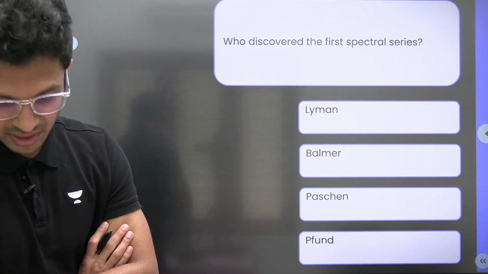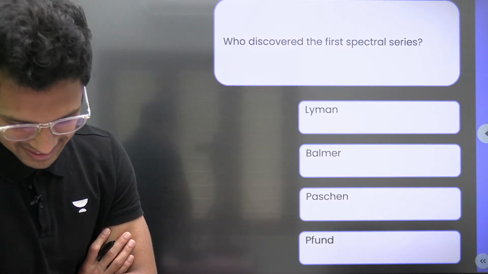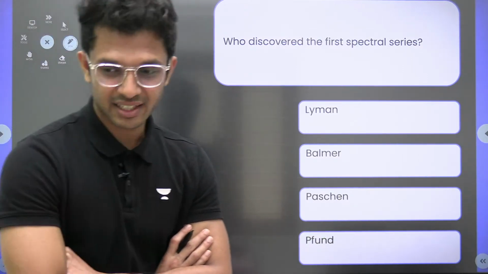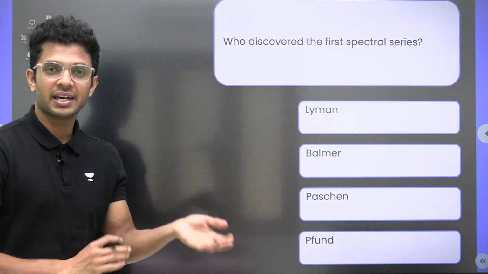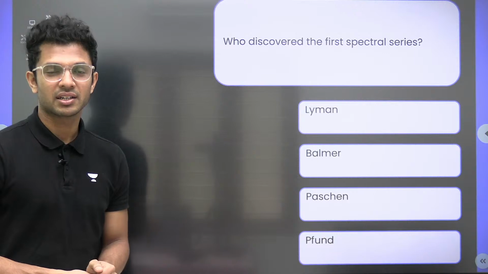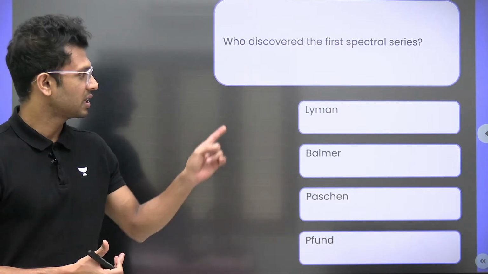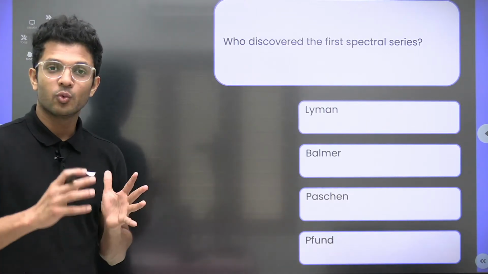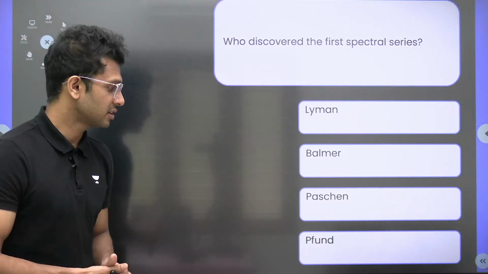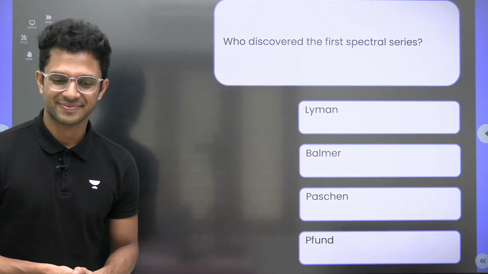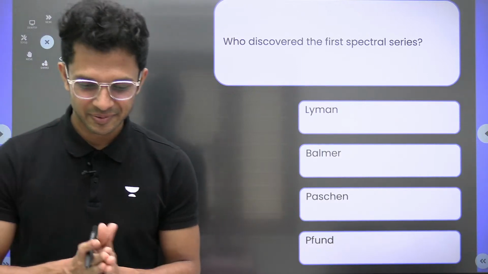Who discovered the first spectral series? The question is not the spectral series where the electron jumps to n equal to 1. Electron jumping to n equal to 1, that is the Lyman series. The question is, which spectral series was discovered first? Is it Lyman, Balmer, Paschen, or Pfund series? Answer.